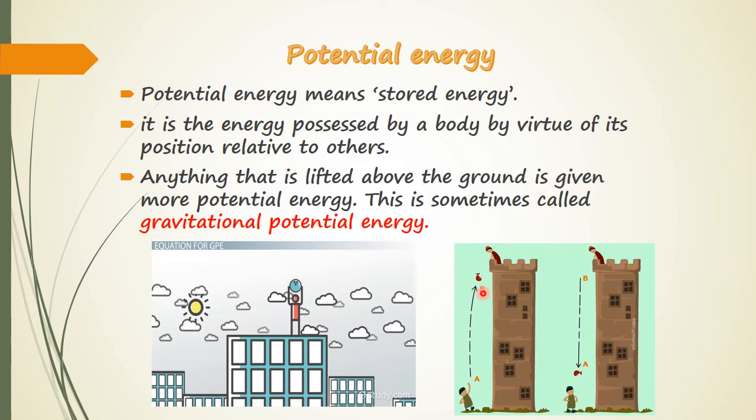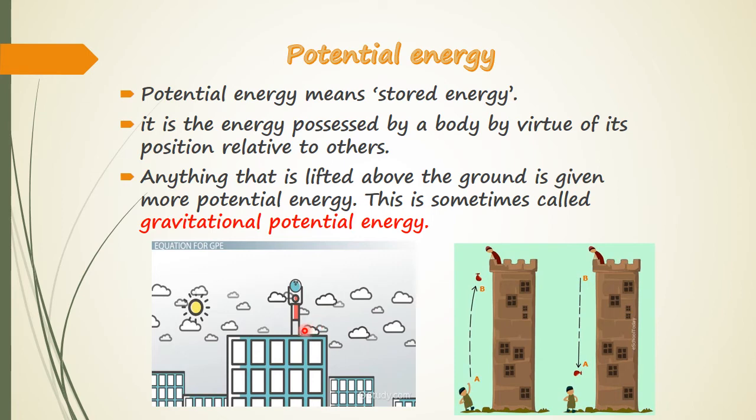Anything that is lifted above the ground is given more potential energy, sometimes called gravitational potential energy. And here someone is standing on a building holding a ball, I guess. This sort of energy is potential energy due to position.